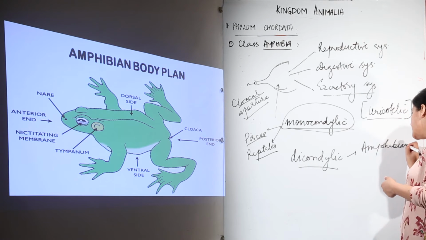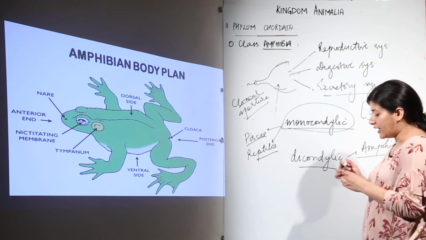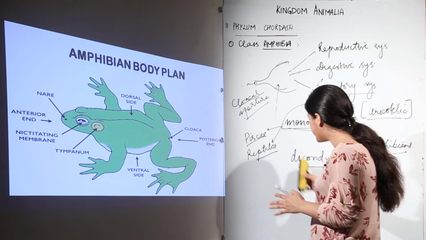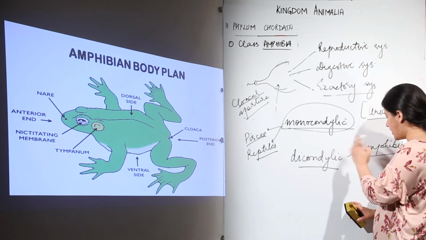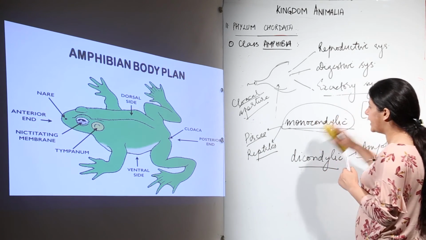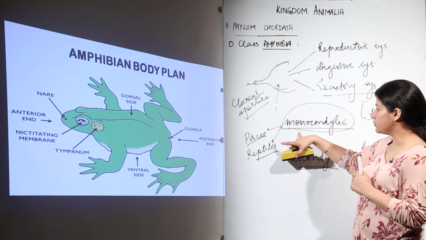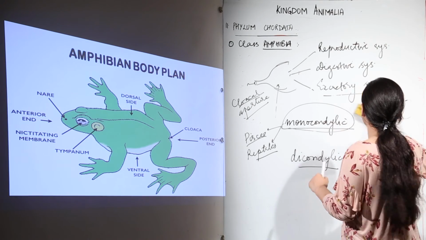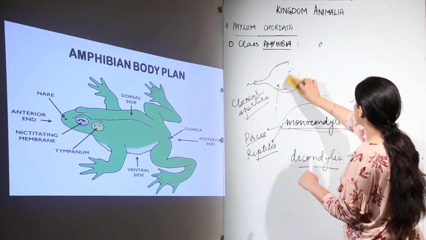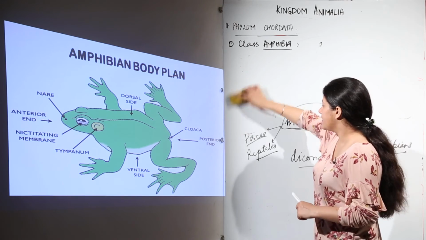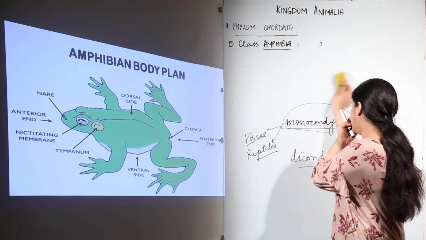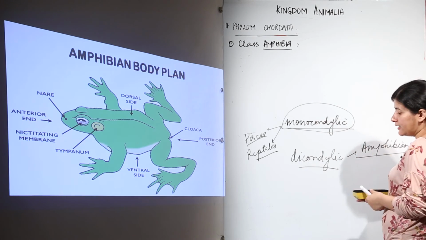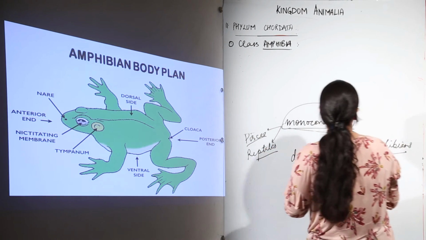So a frog is going to have a dicondylic skull. This question often comes in many exams. So you have to remember that amphibians, frog-like amphibians, have a dicondylic skull. In the case of Pisces, the skull is monocondylic, and reptiles also have a monocondylic skull. You need not get into the detail of how the skull is formed. All you have to remember is that there would be a single occipital condyle for articulation with the vertebral column, and in dicondylic skull the case would be opposite, and there would be two occipital condyles.